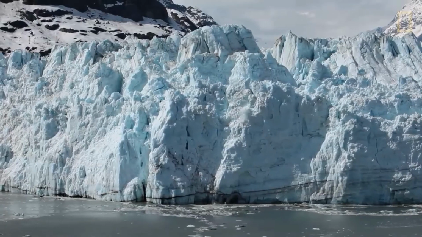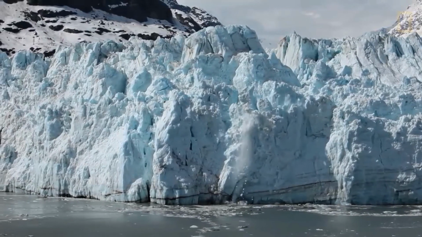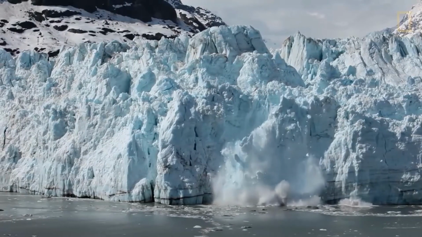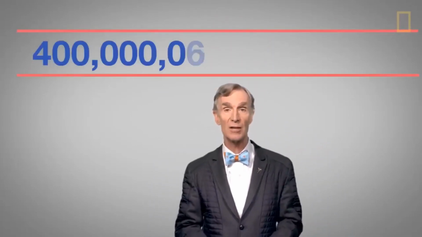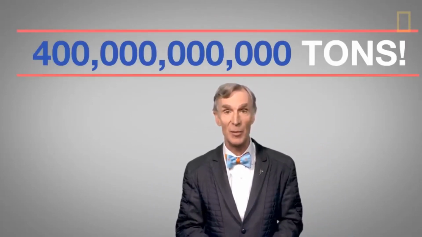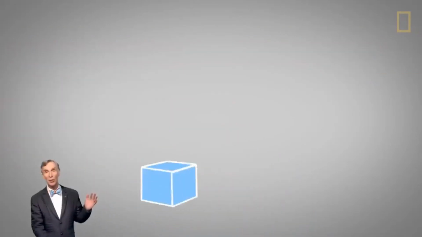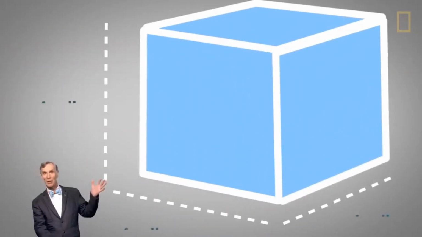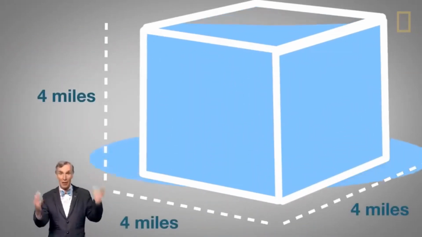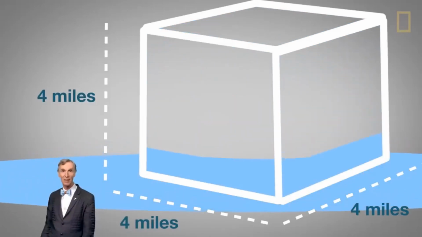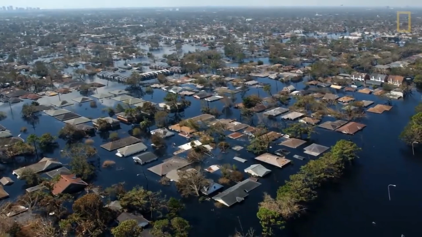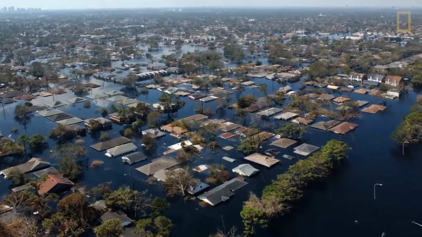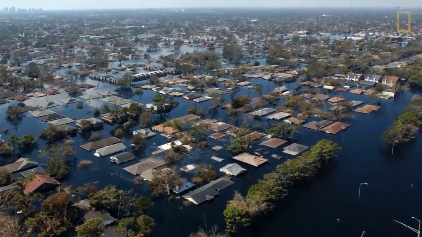Glaciers and ice sheets are melting. Antarctica lost 36 cubic miles of ice between 2002 and 2005, and since 1994, each year on average, the Earth has lost 400 billion tons from its glaciers. That's like an ice cube 7.5 kilometers on a side, 4 miles on a side, melting and flowing into the sea. When all that ice melts, it fills up our oceans, and just like filling up a bathtub, the shores can't hold all that water, and coastal regions get flooded.